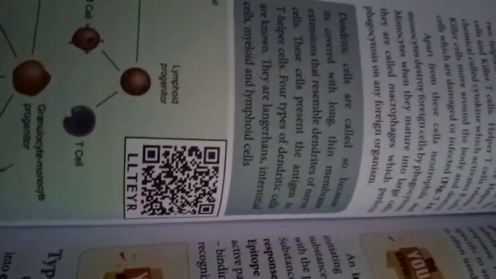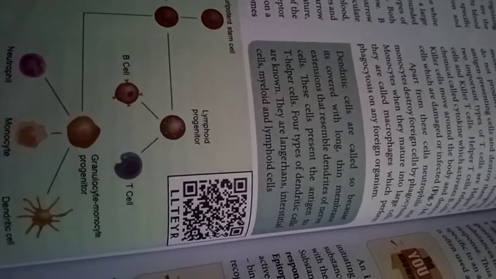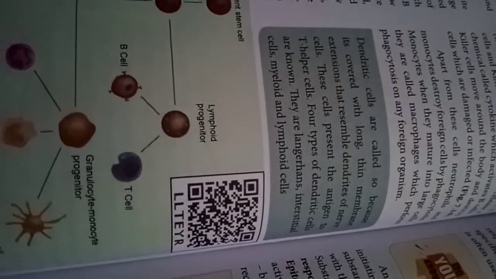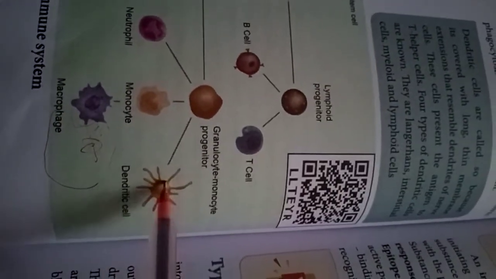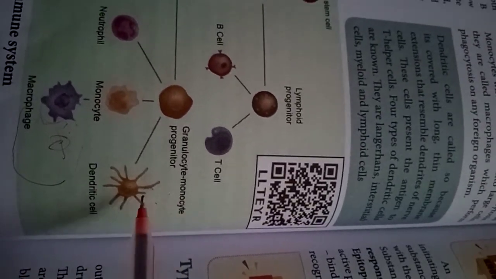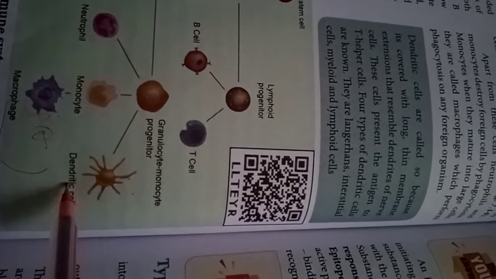Next, dendritic cells. These dendritic cells are called so because they are covered with a long thin membrane extension that resembles the dendrites of the nerve cells. A long thin membrane covers these dendritic cells. So what does it look like? In nerve cells, we draw dendrites in the diagram, so because it looks like that, it is also known as dendritic cells. Okay, these cells present the antigen to T helper cells, mainly in the T helper cells.